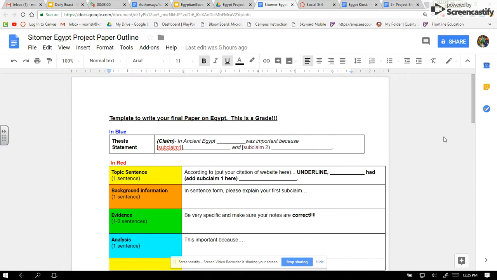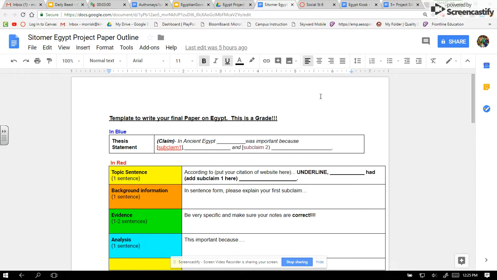You are going to write a Sitomer paragraph about your own topic that you choose. Now, at this point, you should have at least 3 good pages of information and research notes about 3 questions that you have that are going to prove that your topic is very important. The reason why I had you research 3 is because you're going to pick your best 2 as your subclaims.